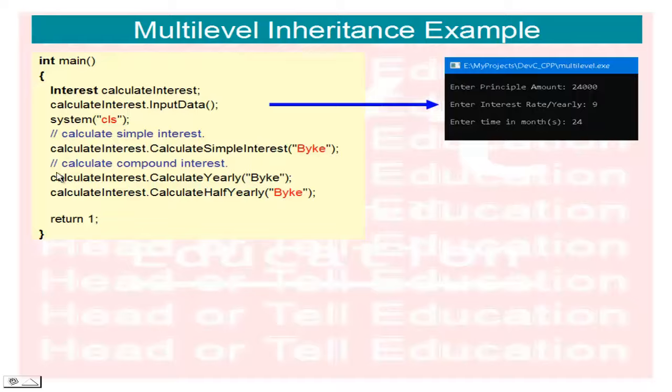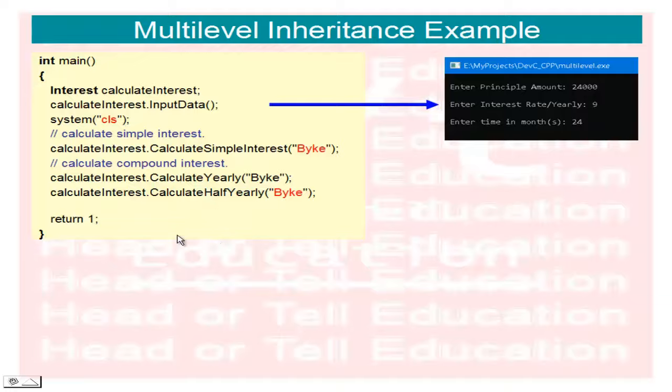Next, both the calculate compound interest functions are called from the compound interest class, calculate yearly, and calculate half yearly. This is a very good benefit, because if we change the input value, we call the input function again and call the calculate simple interest and yearly functions again.